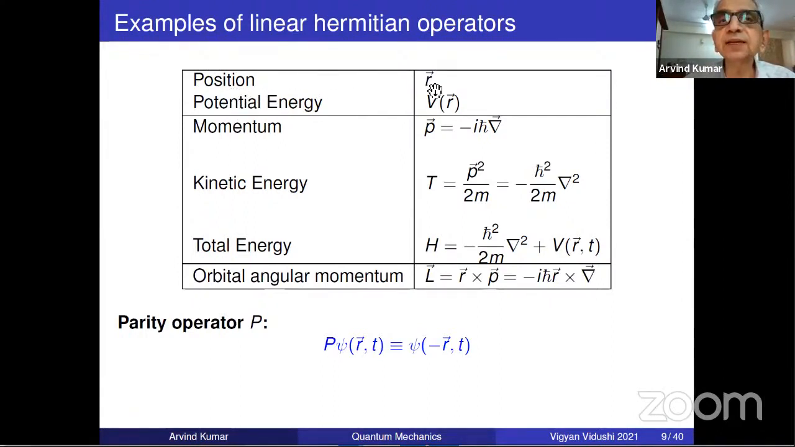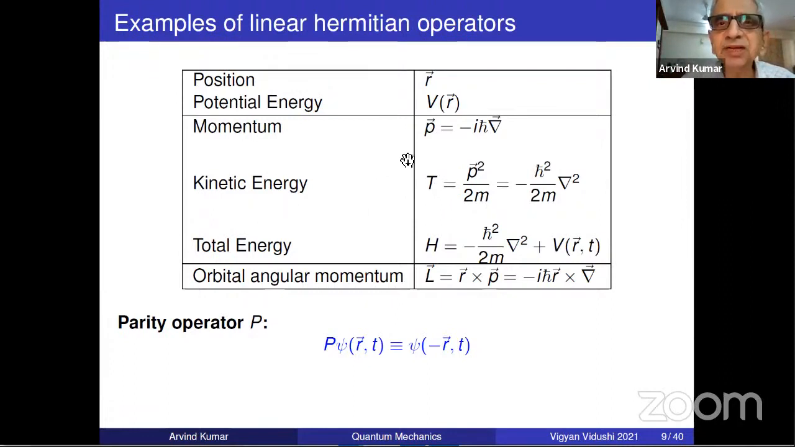The position operator in coordinate space, these are coordinate space operators. Position operator is R, any function potential energy is V of R, momentum operator is P equal to minus i h cross gradient. This is given to you. It was suggested in some earlier lectures, but now I'm saying quantum mechanics says the operator associated with P is minus i h cross gradient.